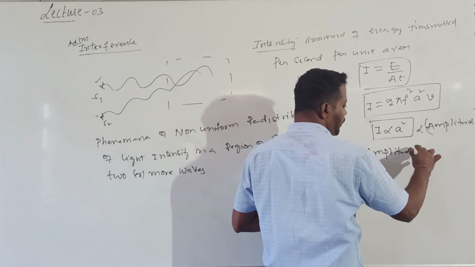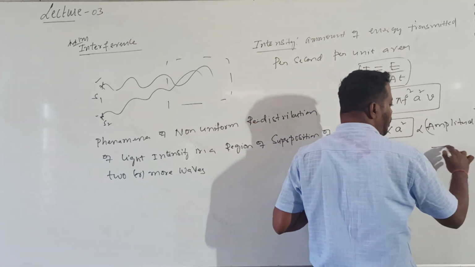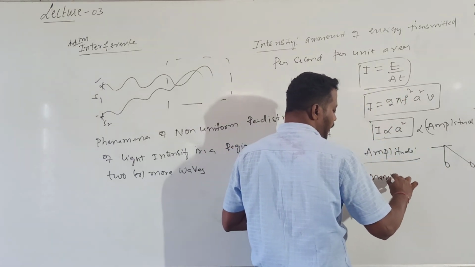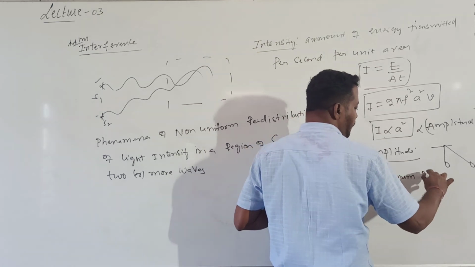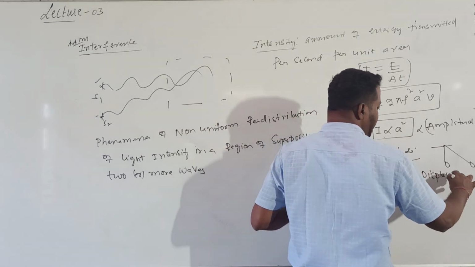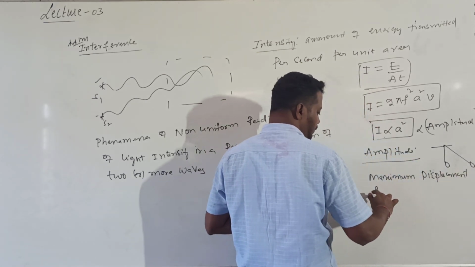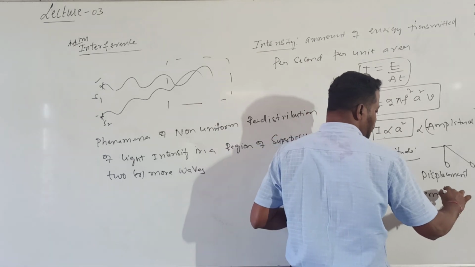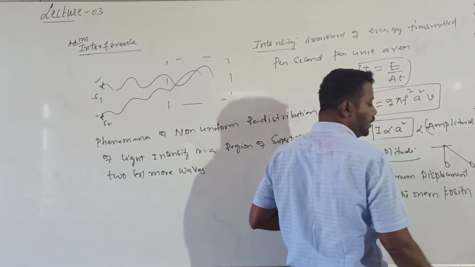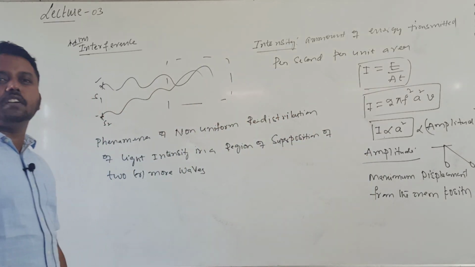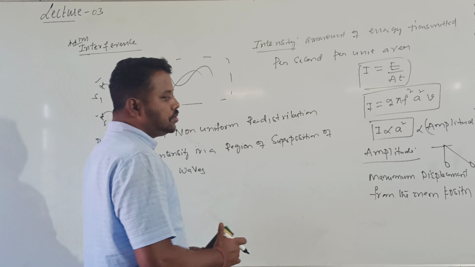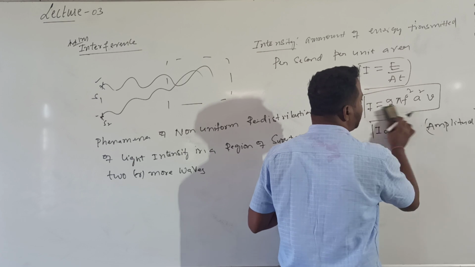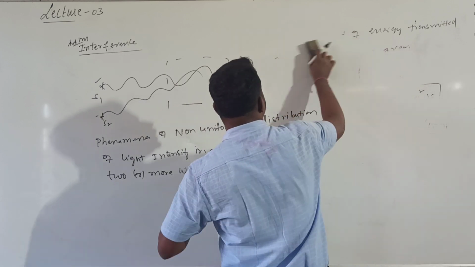Amplitude means what? If a particle is executing SHM, amplitude is nothing but the maximum displacement from the mean position. From which position? From the mean position. So this is called amplitude. The intensity, how much amount of energy is transmitted, is directly proportional to the square of the amplitude. You should just know what intensity is.